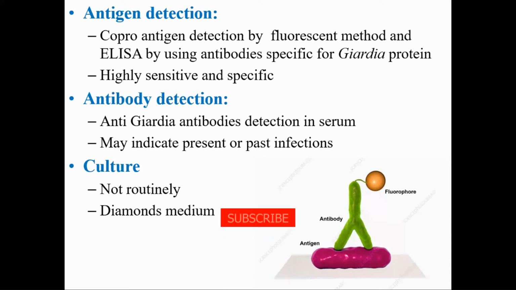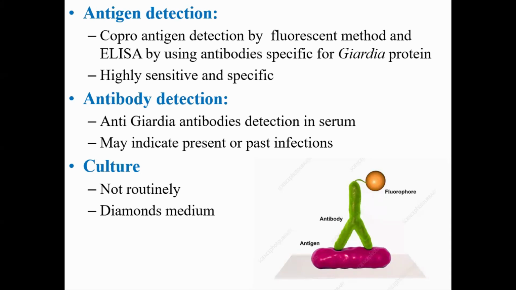For antibody detection, anti-Giardia antibodies can be detected in serum by using specific Giardia antigen. But this antibody detection method is not useful in diagnosis as it may indicate present or past infection.